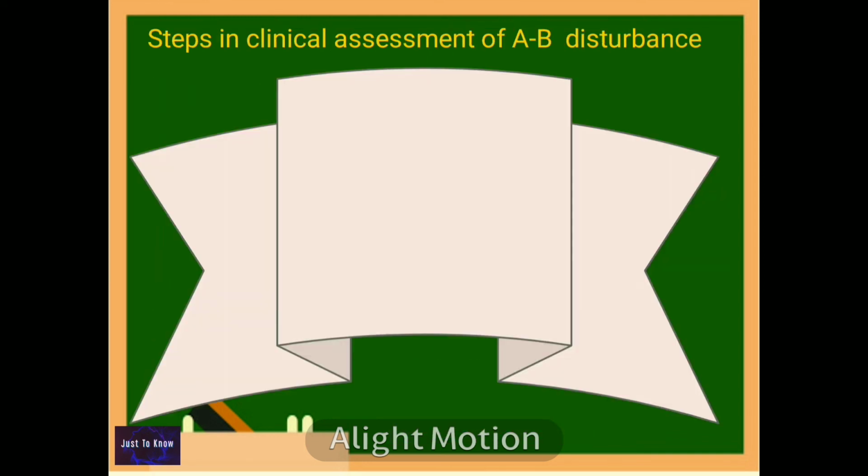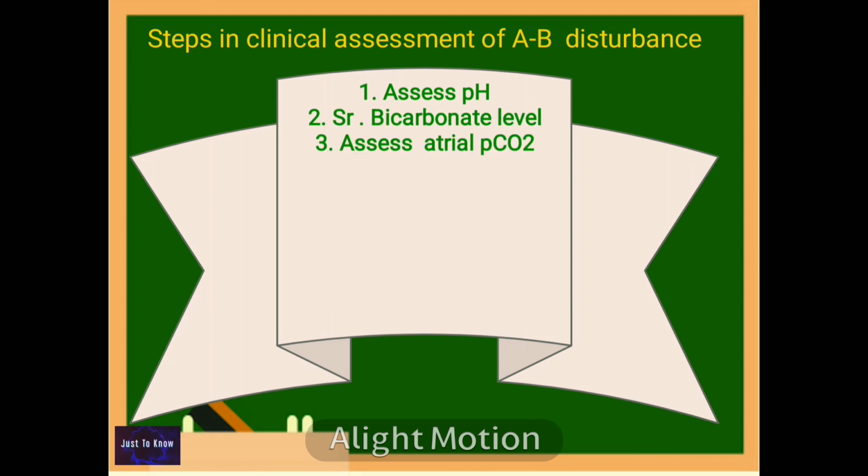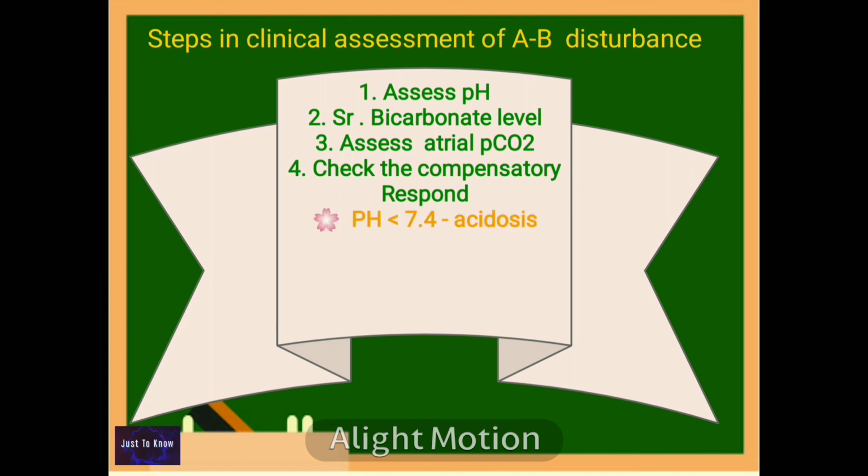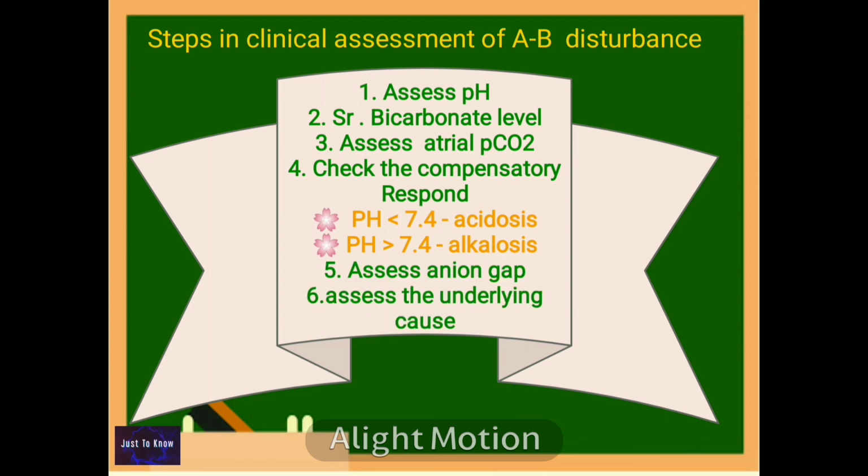Steps in clinical assessment of acid-base disturbance start with the assessment of pH, serum bicarbonate level, arterial pCO2, and checking the compensatory response. Remember, pH less than 7.4 is acidosis and pH greater than 7.4 is alkalosis, which is followed by assessing the anion gap and finally the assessment of underlying causes.